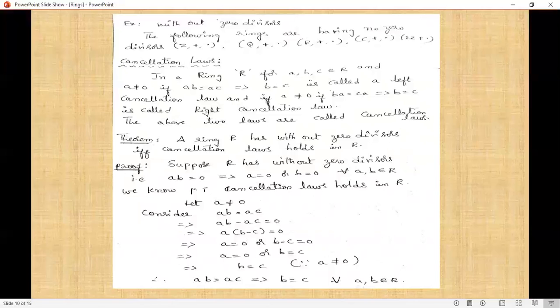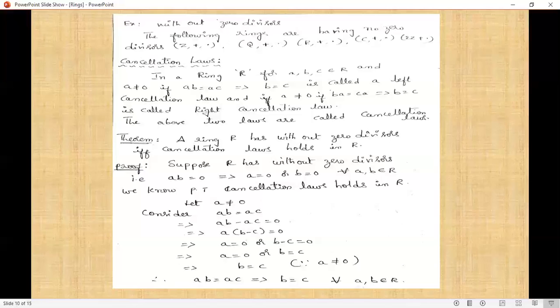Now we are considering a ≠ 0 and ab = ac. Taking ac to this side, ab - ac = 0. By distributive law, taking a common, a(b - c) = 0 implies a = 0 or b - c = 0, since we are taking R as without zero divisors, that means ab = 0 implies either a = 0 or b = 0.